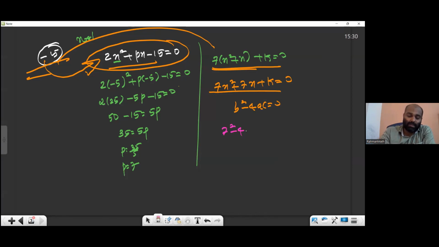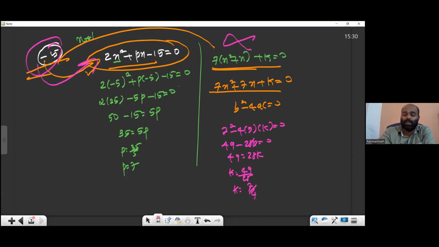7 square minus 4 into 7 into k equal to 0. 49 minus 28k equal to 0. 49 equal to 28k. Actually you can divide throughout by 7, but I didn't. So k equal to what? 49 by 28. So you can cut, k equal to 7 by 4. What I want to say again and repeat is that this -5 is the root of this equation, not this equation. So we substituted, and we got k equal to 7 by 4.